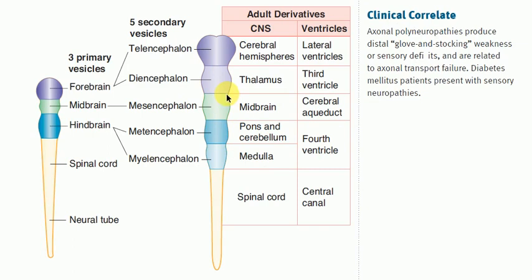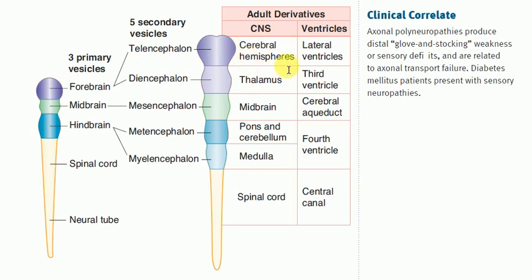Another thing to note is that the neural tube, during its development, is hollow from the inside, so it envelops a hollow central canal, which later develops into the ventricles of the brain. And each of the secondary brain vesicles envelops a particular ventricle.